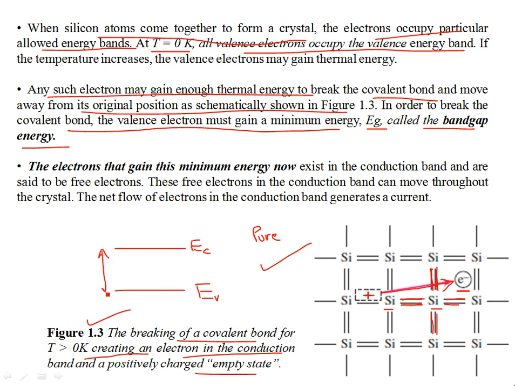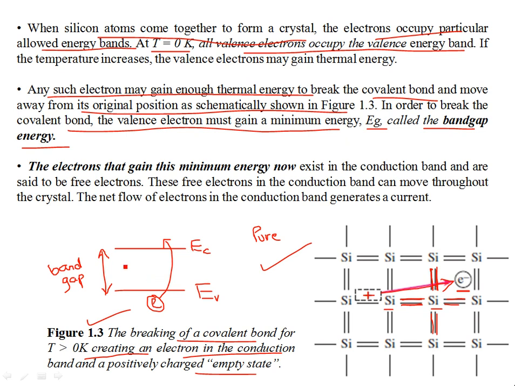A typical semiconductor like silicon may have a band gap of, let's say, 1 electron volt. For pure single crystal silicon, this band gap is all that is required for an electron to break free from the covalent bond and get itself to a higher state in the conduction band.